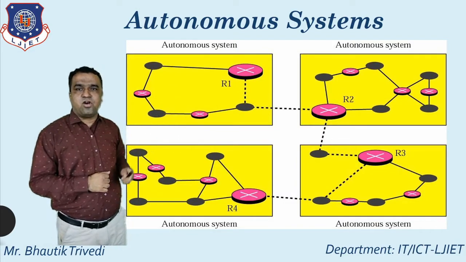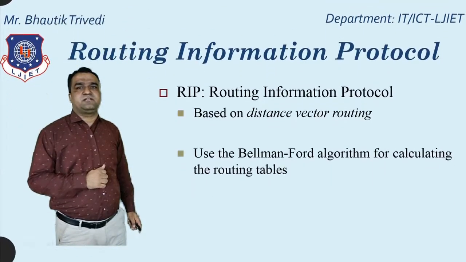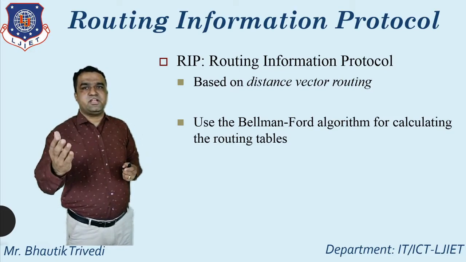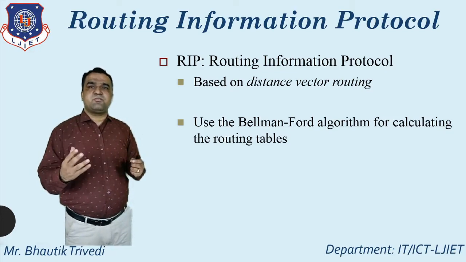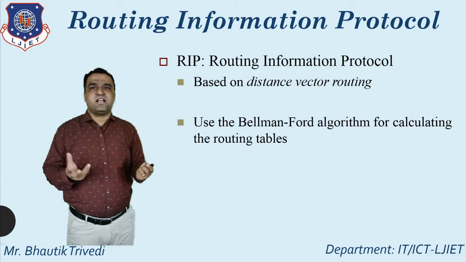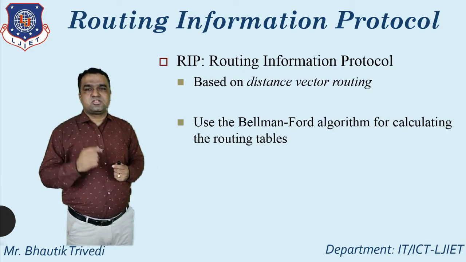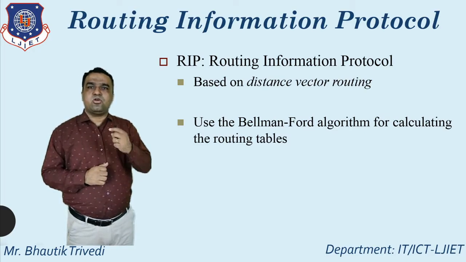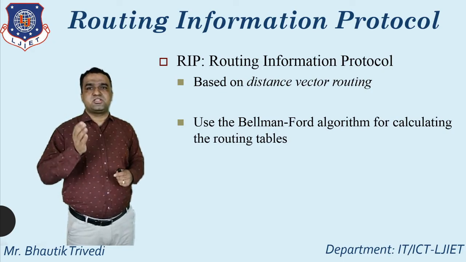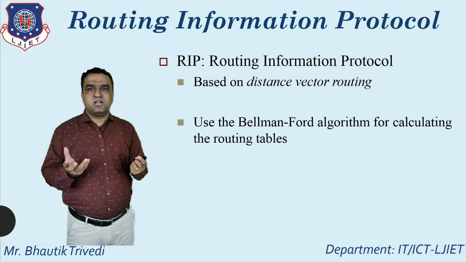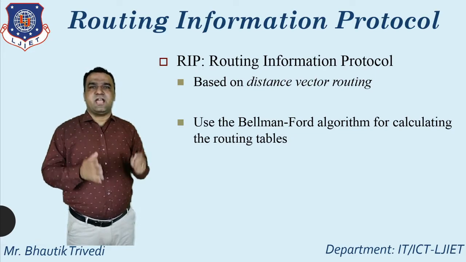So that's the diagram for that. After that, the most important protocols, all of you know, are interior and exterior. Interior protocol supports two: one is known as RIP and the second is known as OSPF. RIP stands for Routing Information Protocol and OSPF stands for Open Shortest Path First. And exterior routing protocol supports one, that is BGP, Border Gateway Protocol.